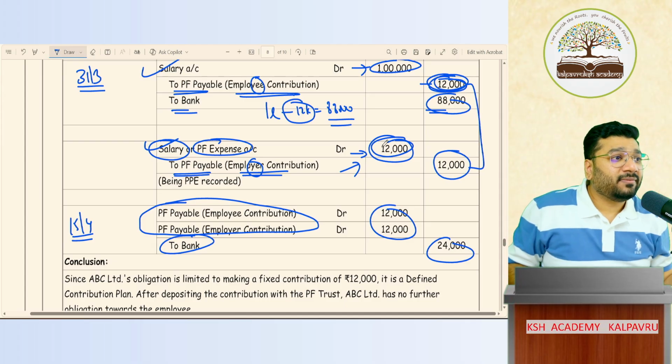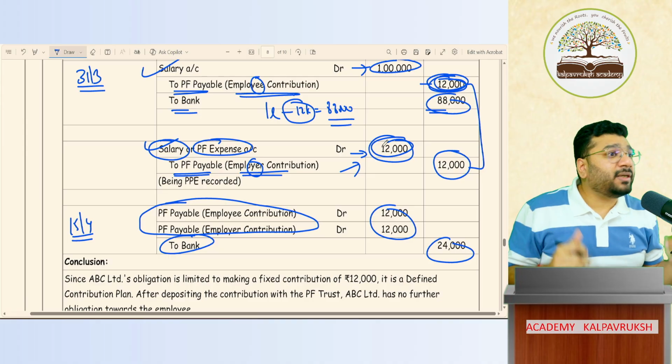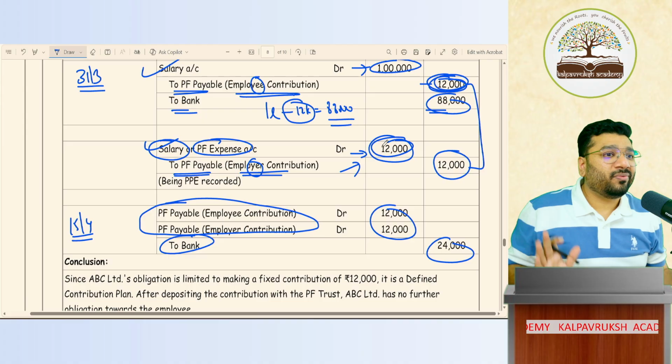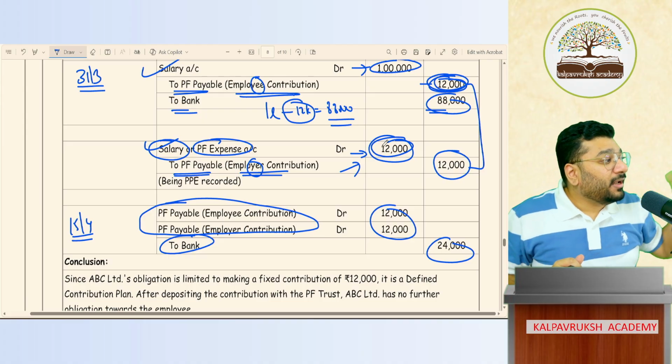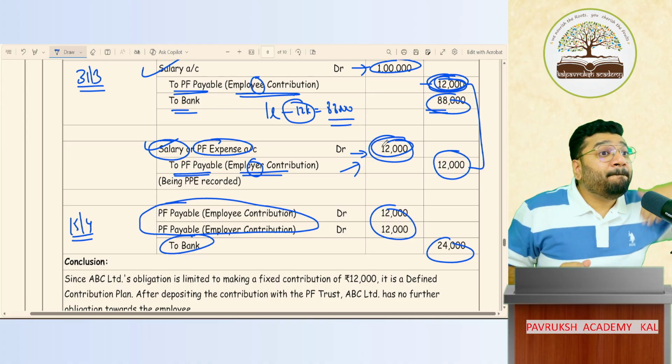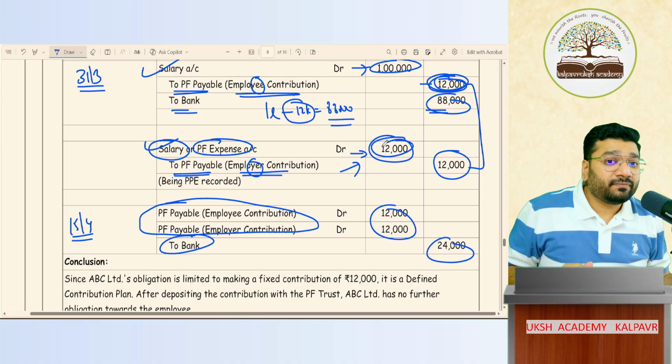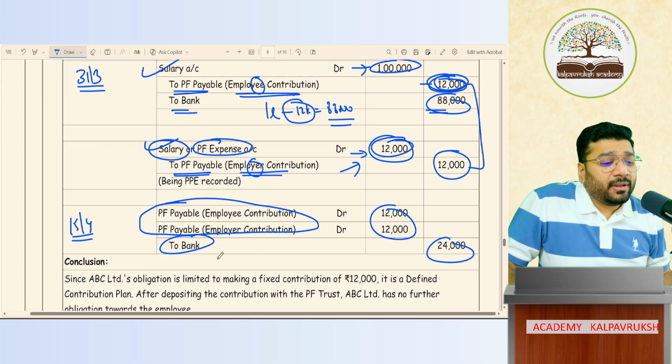After 10 years, if they say, no sir, I want more money, this is not sufficient, will I pay? No. Because to the extent I've agreed to contribute, my liability is restricted. Beyond that, my liability will not trigger. For example, 12,000 rupees every month I'm paying. For 1 year, how much is it?